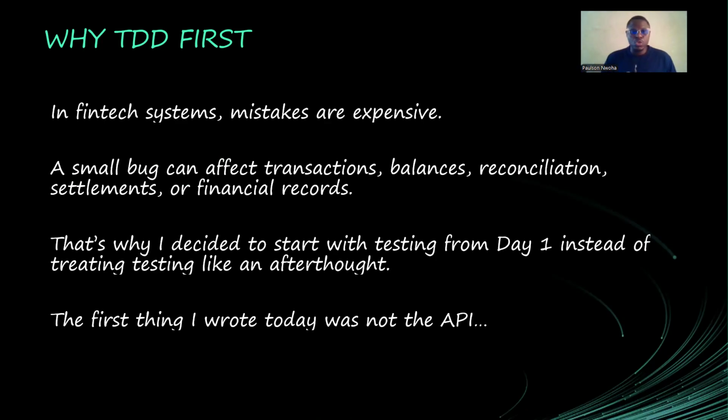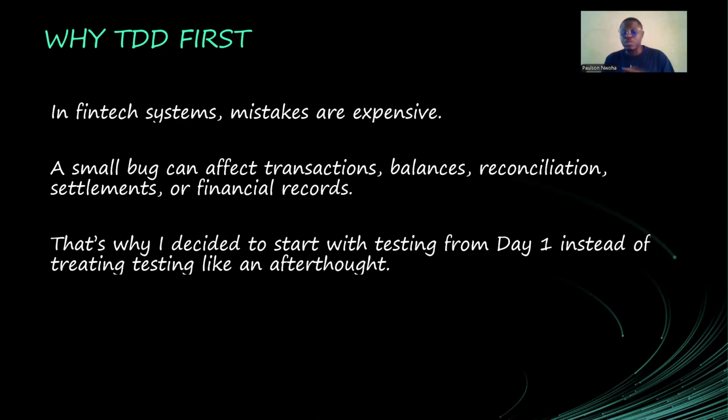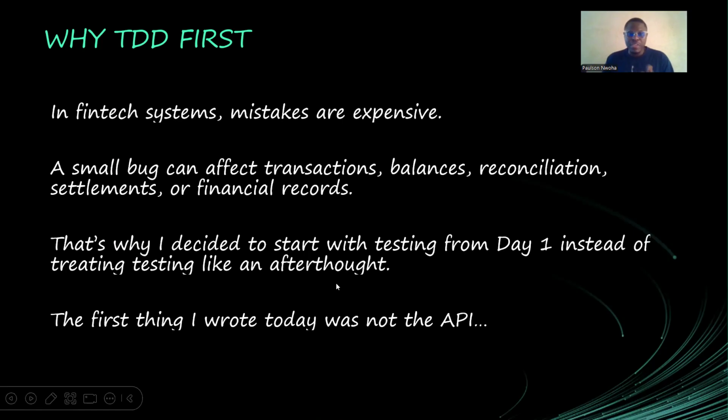All right. So that's why I decided to start with testing from day one instead of treating testing like an afterthought. Test-driven development is perfect for this because I have to write a test, then write code to make the test pass. Then once it has passed, I can go on and refactor, make some changes in my code, and then come back to my test and make sure that my test also passes. Okay. So the first thing I wrote on day one was not the API, it was the test. That's the first thing.